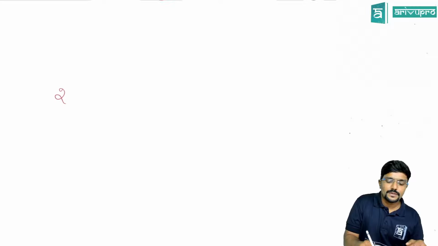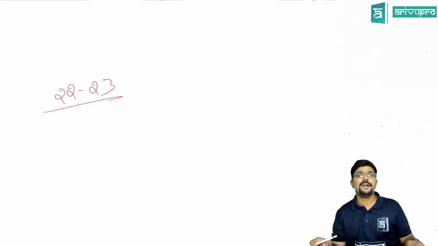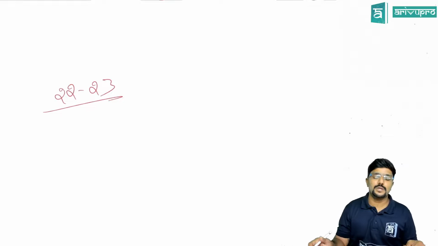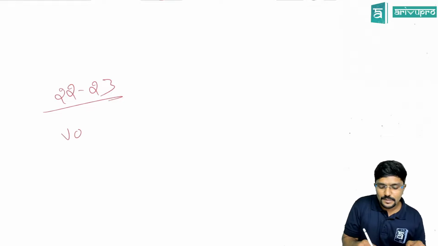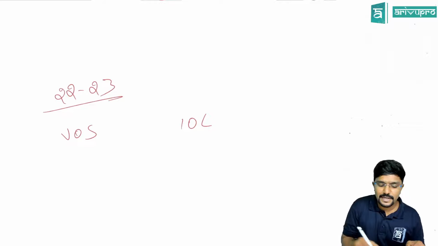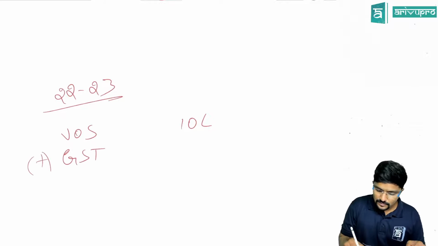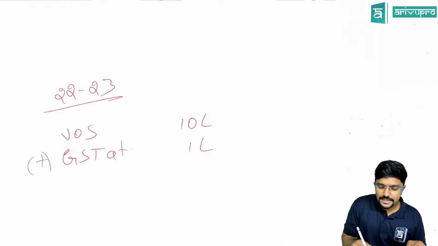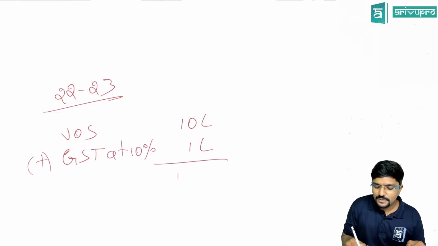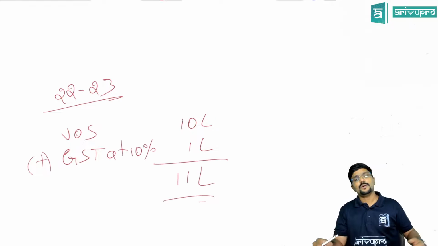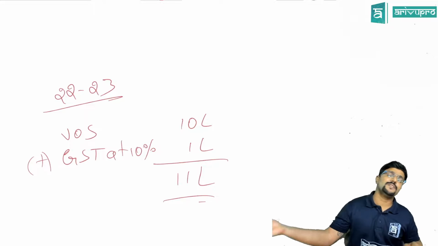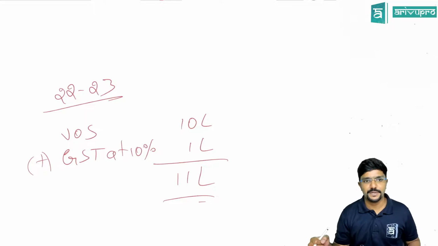Assume, guys, there was an invoice which you issued in 22-23. Value of supply, assume you had issued for 10 lakh plus GST was 1 lakh, 10%. Let me take it at 10%. So you issued an invoice for 11 lakh. Okay, sir. Later, 50% of these goods are returned back by the recipient.